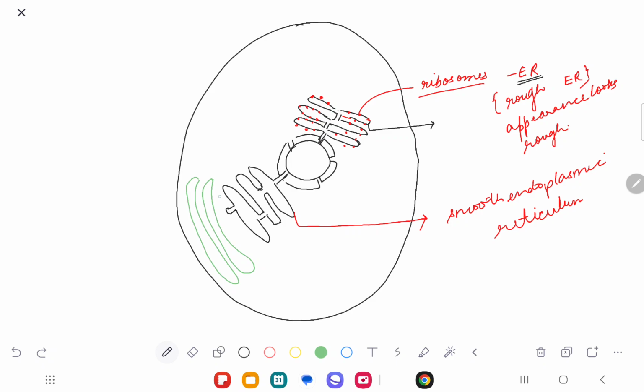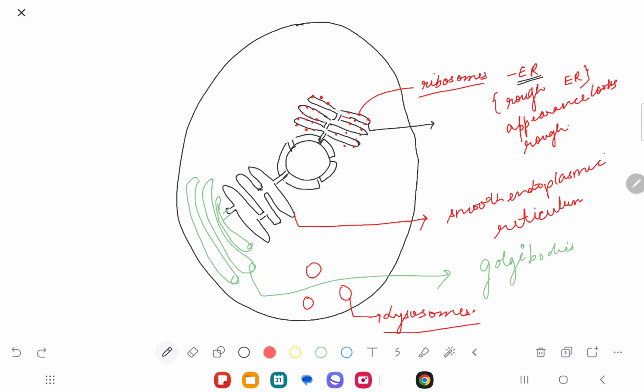Then just behind it, we have these green ball bodies, which are directly connected to this, and this is called Golgi bodies. Then there are other organelles also. These are called lysosomes. We'll discuss the function of lysosomes. And then there is an organelle called the mitochondria.